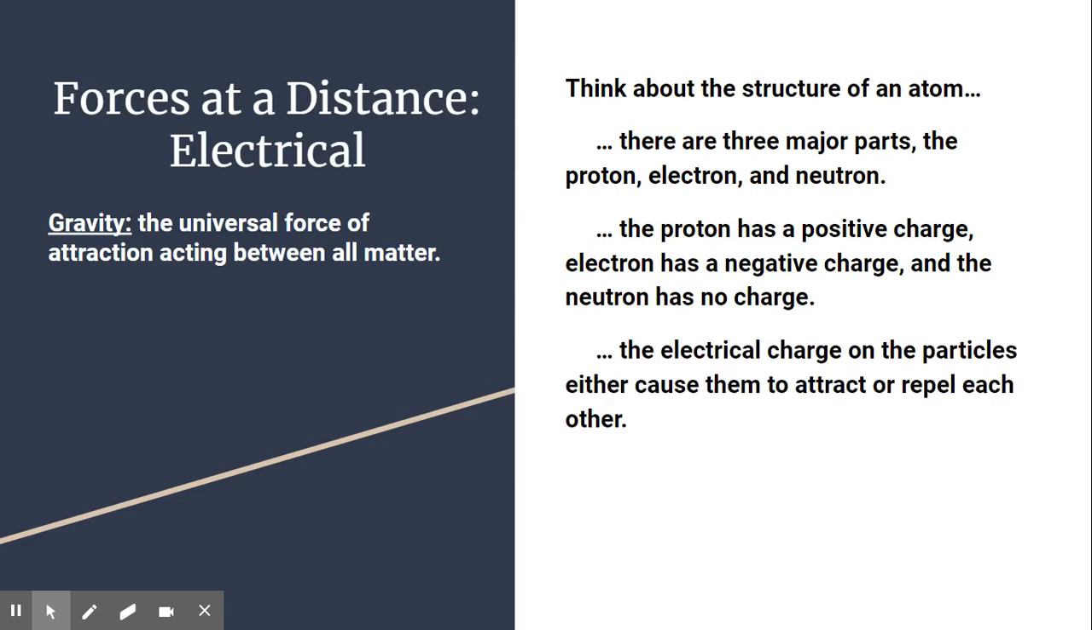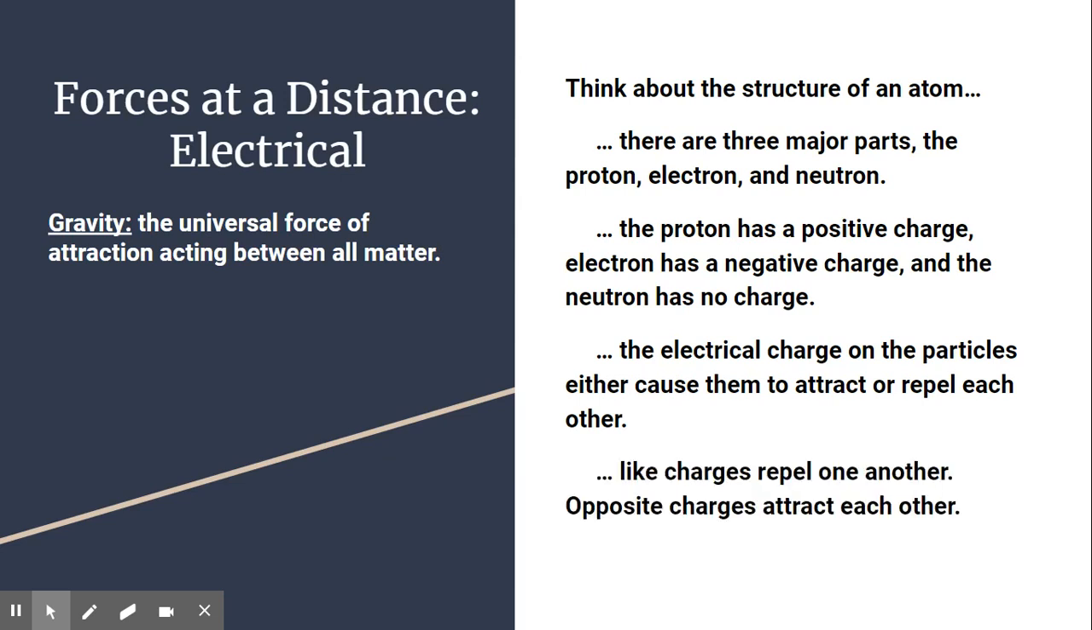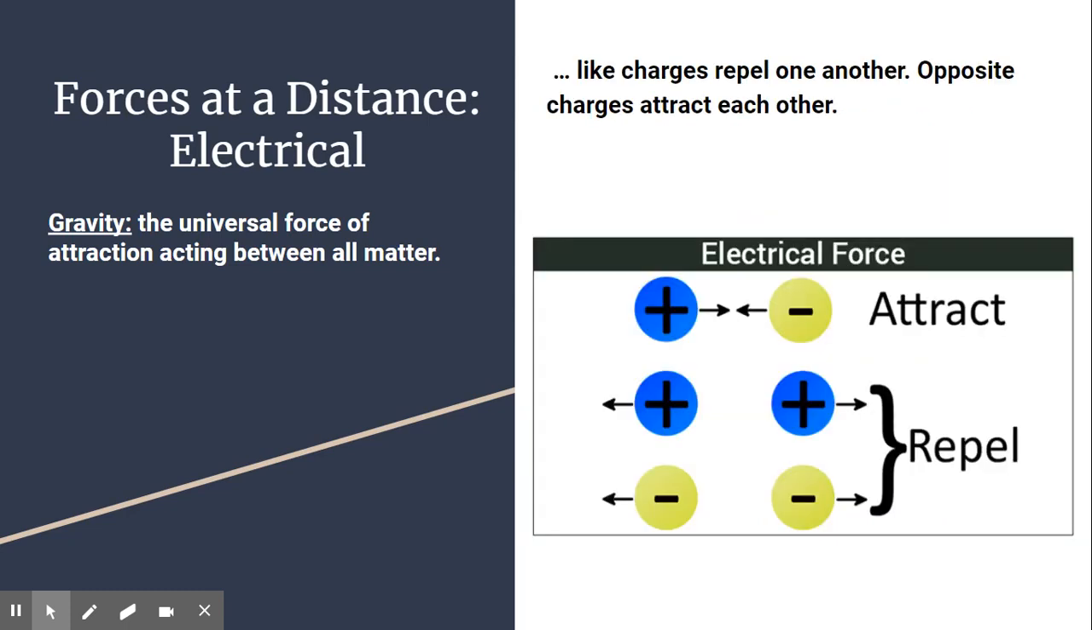The electrical charge on the particles can either cause them to attract each other, pull each other towards them, or repel each other, push them apart. And like charges repel one another, opposite charges will attract each other. When you take a look at this diagram, you can see that the positive and negative charge both end up pulling in towards each other and will move closer to each other.